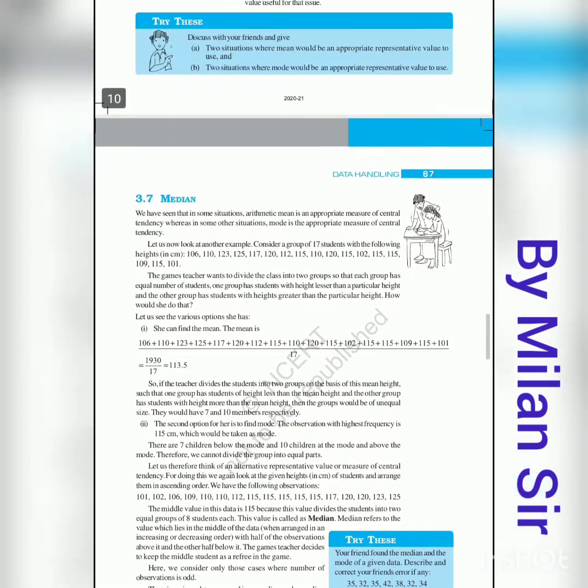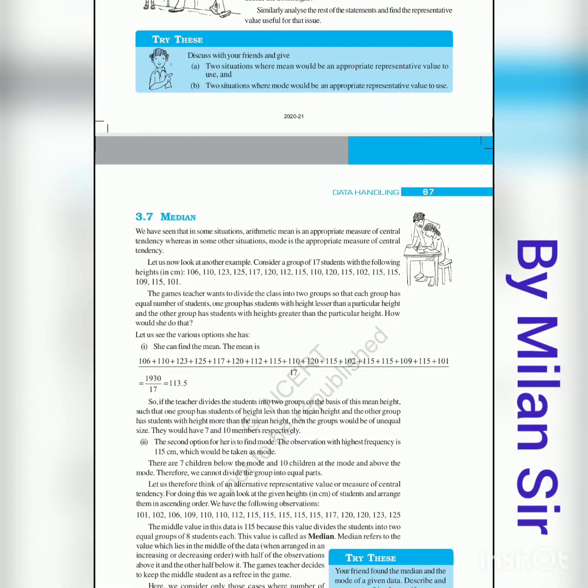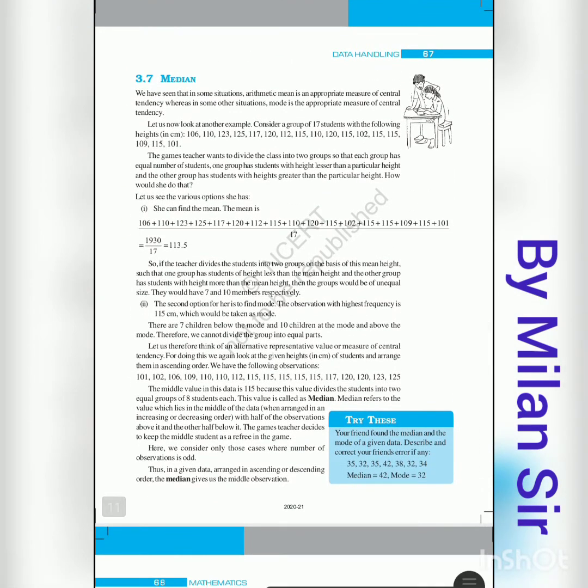As I already informed you, in further study you will learn deeply about the mean, median and mode. In mode and mean you have lots of advantages and lots of disadvantages. So in such a situation we can use the median.